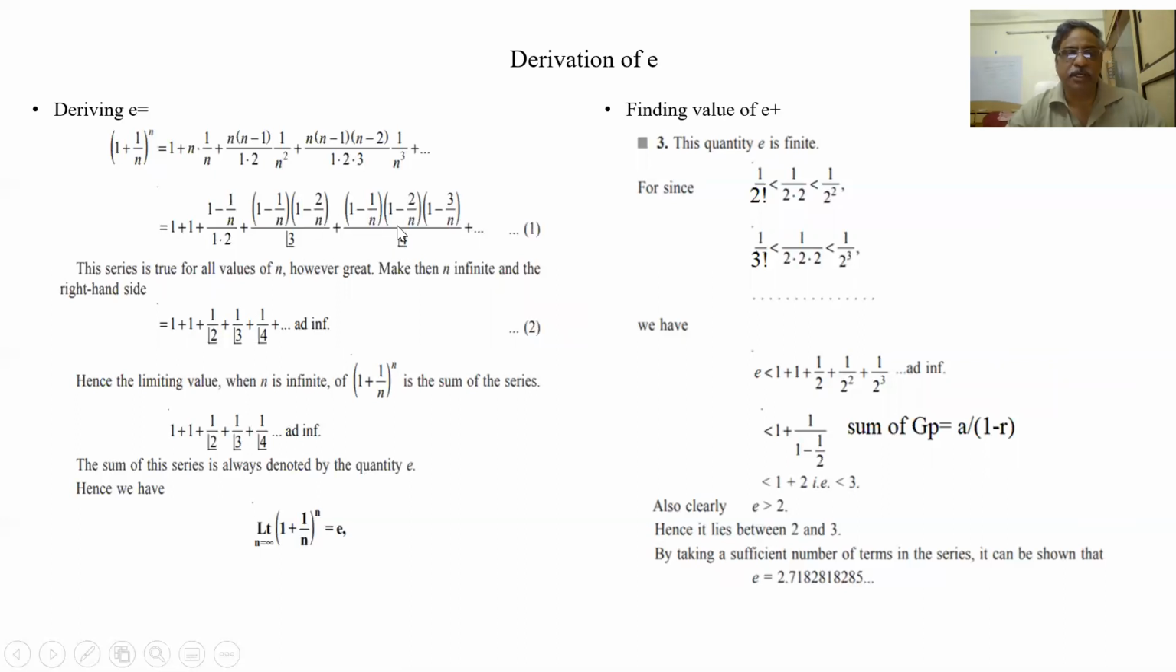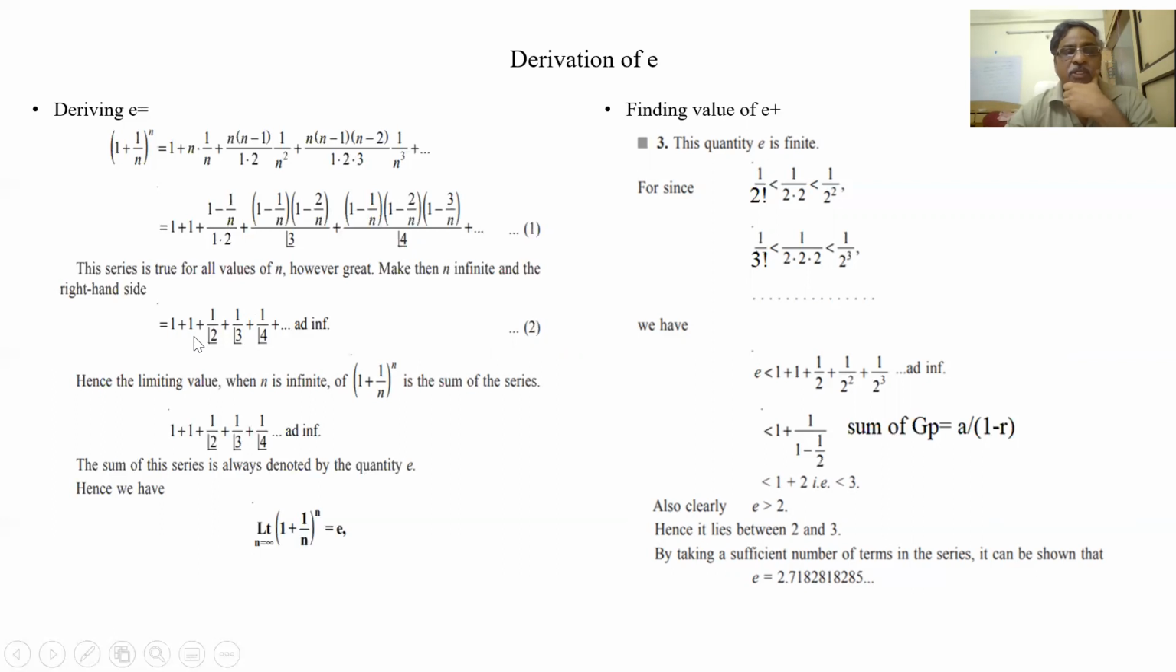3 factorial. Like that it goes. If n is infinity, all the other factors will become 0. So what is it becoming? 1 plus 1 plus 1 by 2 factorial plus 1 by 3 factorial plus 1 by 4 factorial, like that. So this is my exponential series, e to the power of 1.